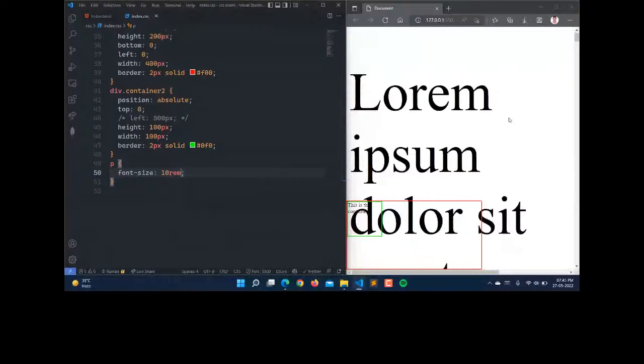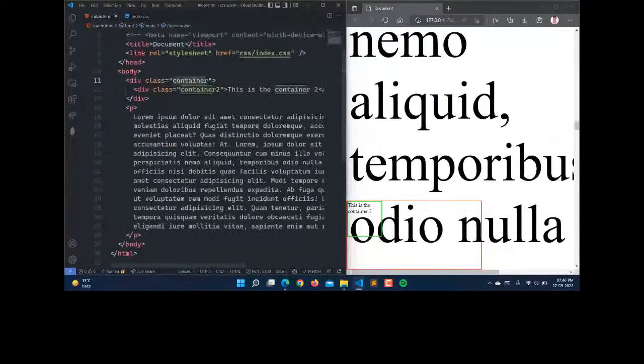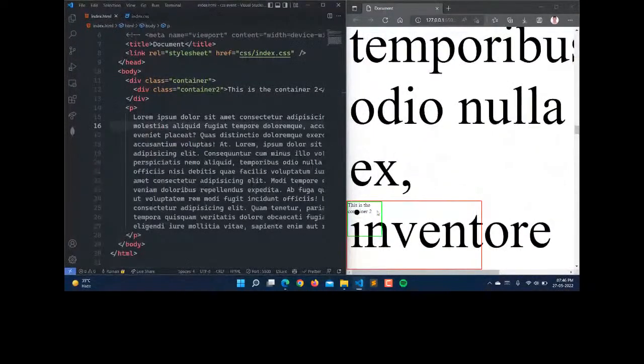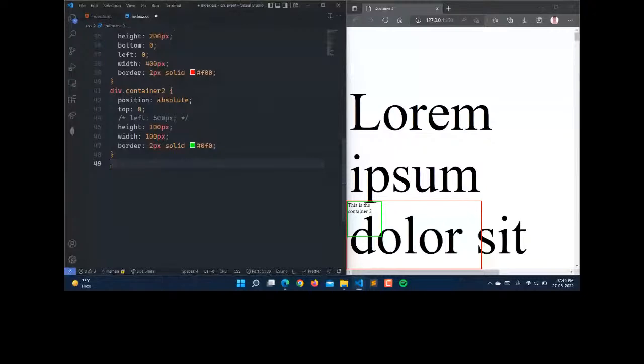So this is position fixed, and the position absolute for container2 is with respect to this container only. Because this container is having position fixed, it will move according to this container only. This position fixed we mostly use for the navigation bars. So now we have learned about the border, background, and position here. Now let's learn about some more, because we have very little time and I can't explain every property, up to 200 properties.